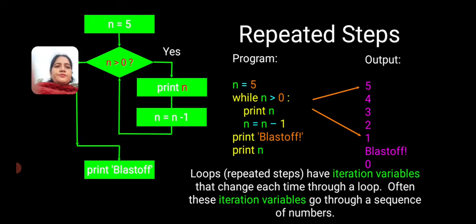In this example, the value of n is 5 and it is greater than 0, so the condition is true. Therefore, it will print the value of n, and every time we decrement the value of n by 1. Therefore, it will print 5 4 3 2 1, and in the end, Blastoff. By decrementing, in the last it will have the value 0.